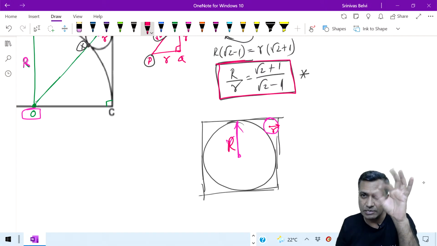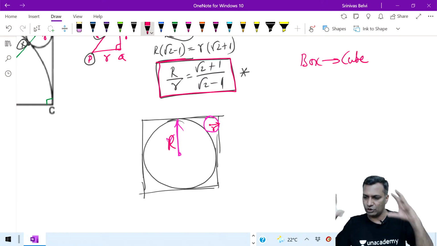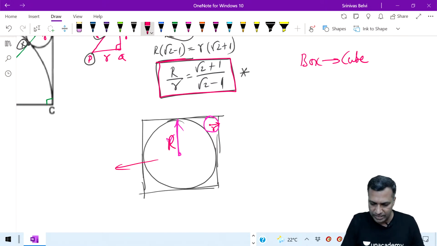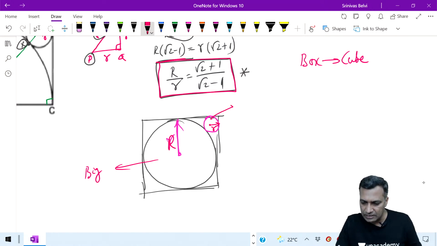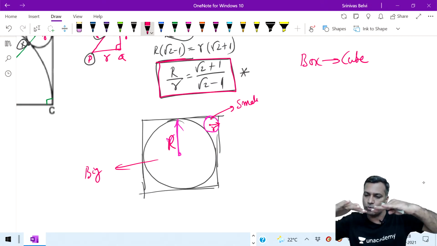Now listen to my second point very carefully. Take a box, a cube. You take a particular box. In that box you first keep one big ball, a big sphere. Then there will be some small gap. In that small gap, squeeze in a small ball, and then close that cuboidal box.